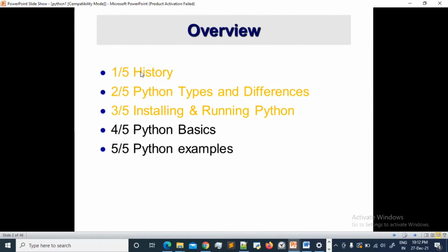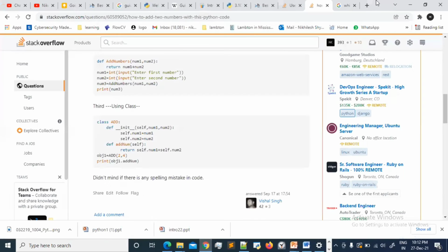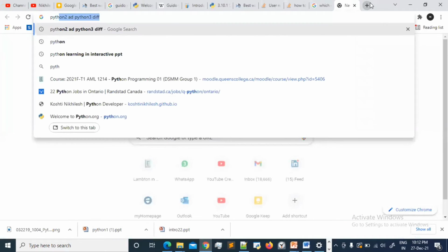So till now we have gone through the history, Python types and variables. As I said, Python 2 and 3, why we use Python 3 more, and how to run Python in two different ways. So installing is basic. We just need to go through over here.